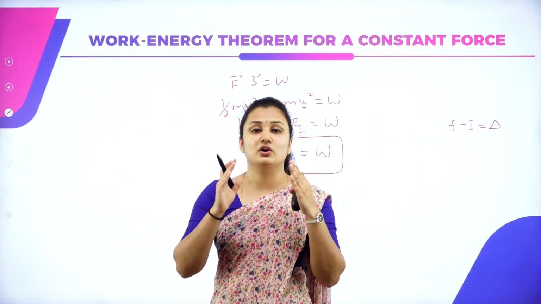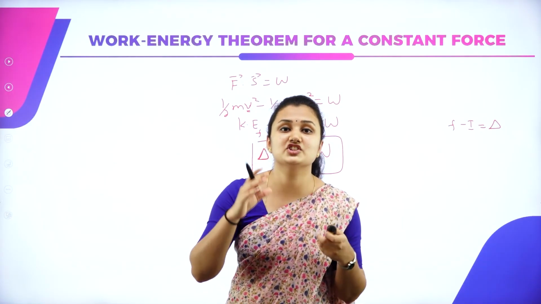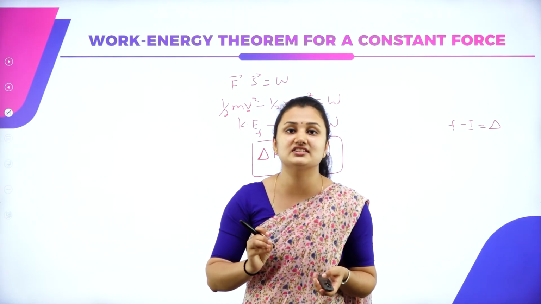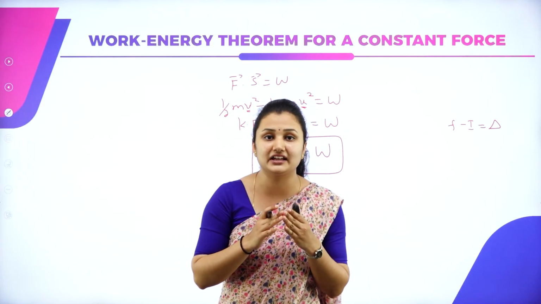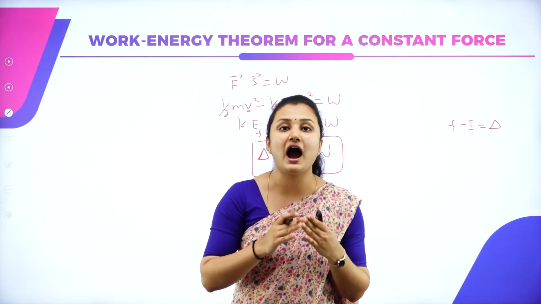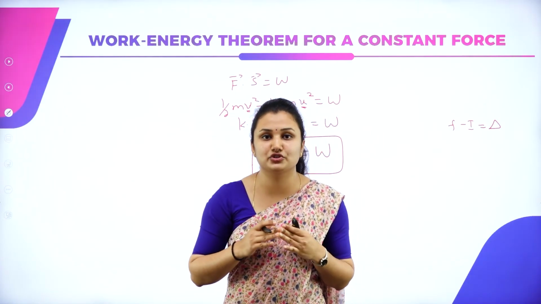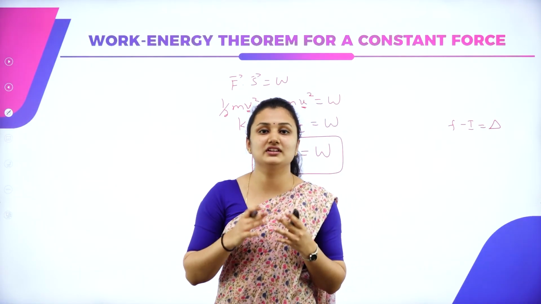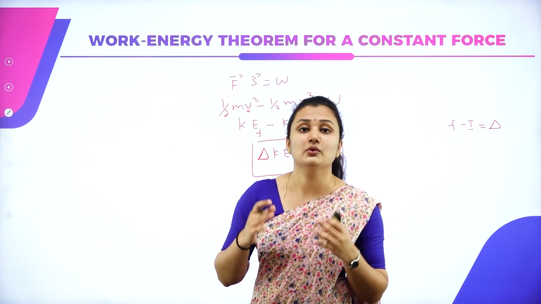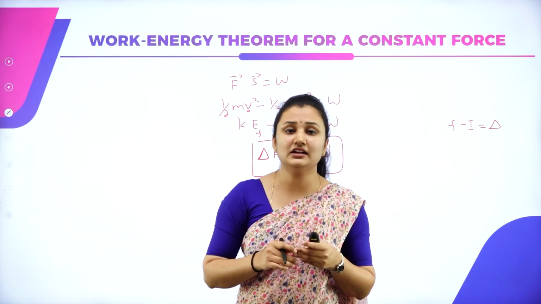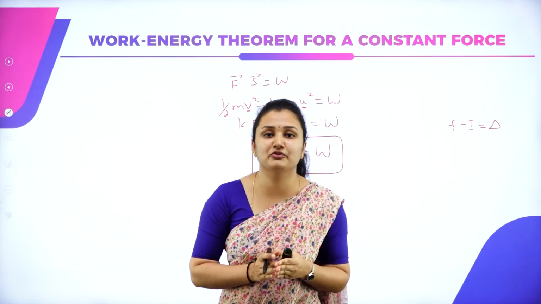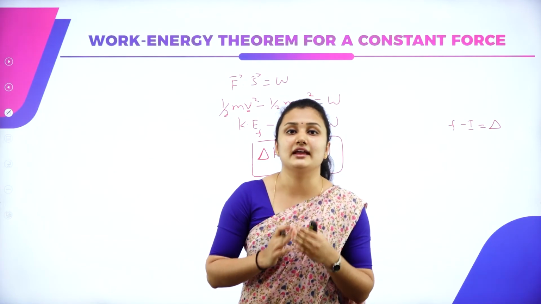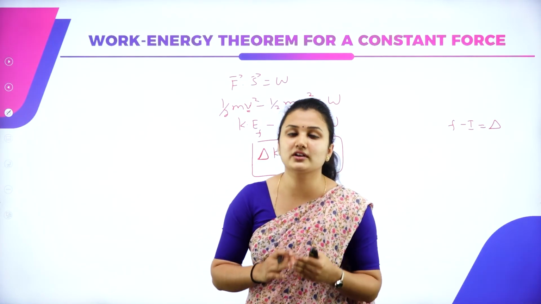What is kinetic energy? It is the energy possessed by the body by virtue of its motion. Potential energy is the stored energy. So kinetic energy of a body is equal to half mv square and potential energy of the body is U is equal to mgh. And after that, we derived the expression for kinetic energy mathematically, and we proved that the kinetic energy equation is half mv square. We made some considerations and proved kinetic energy. The examples are a moving car, flowing water, etc.